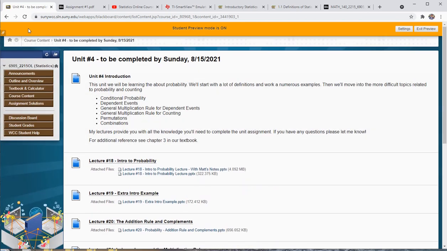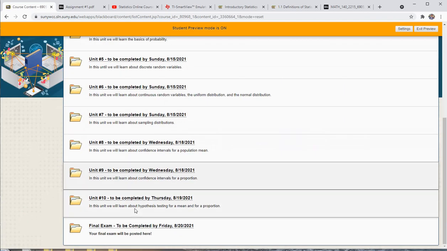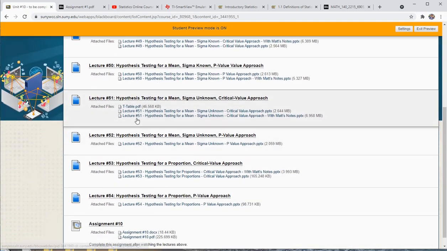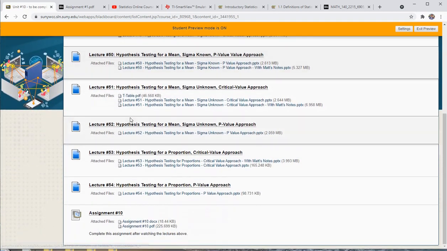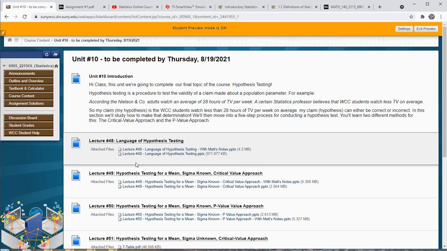That's actually one of the longer units. Even lecture number 10 has a bunch of lectures to it. But I promise you this: some of them are 5-10 minutes, some of them are 40 minutes, but if you watch every lecture in detail, you will be able to complete every assignment, no problem.